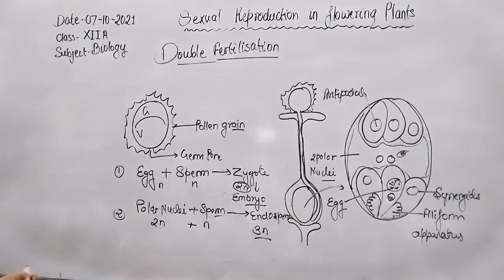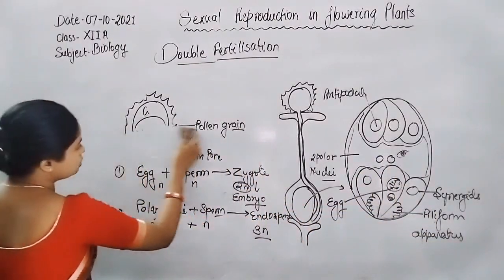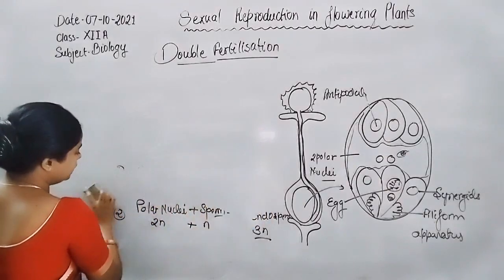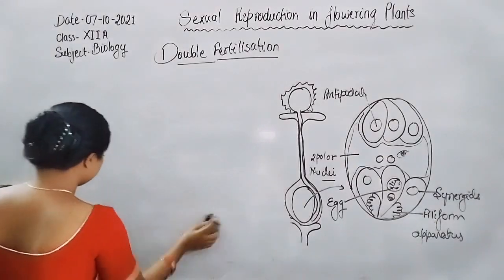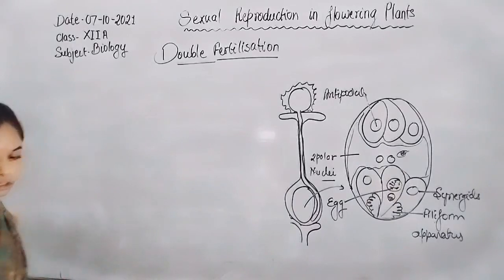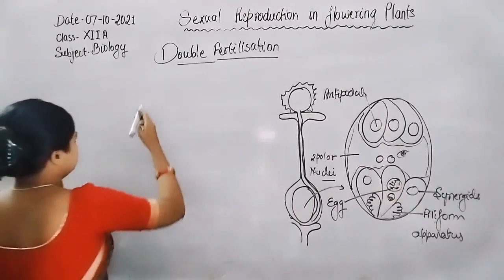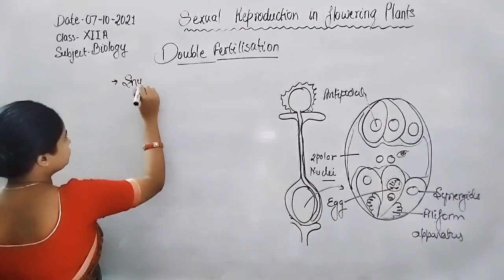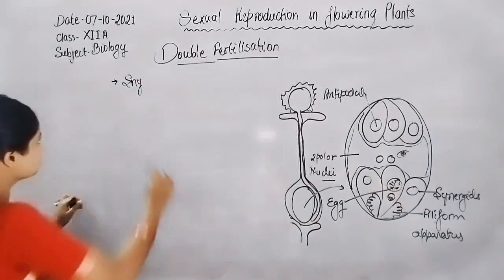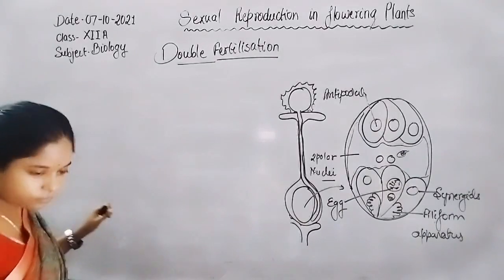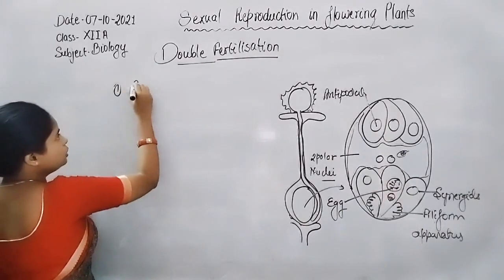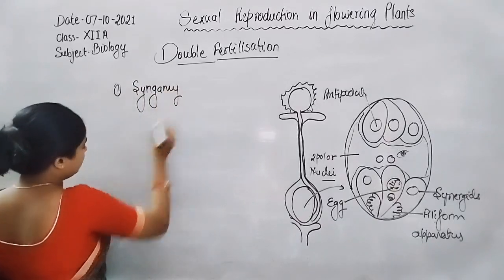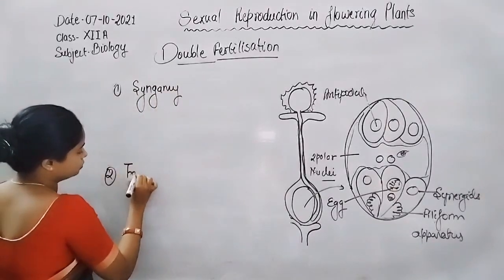But these two processes are known by other names: syngamy and triple fusion. Syngamy and triple fusion are the two terms generally used in double fertilization.